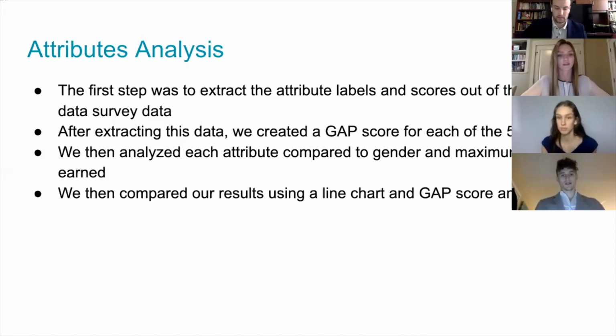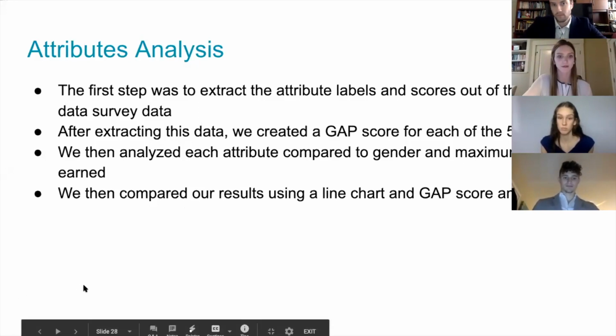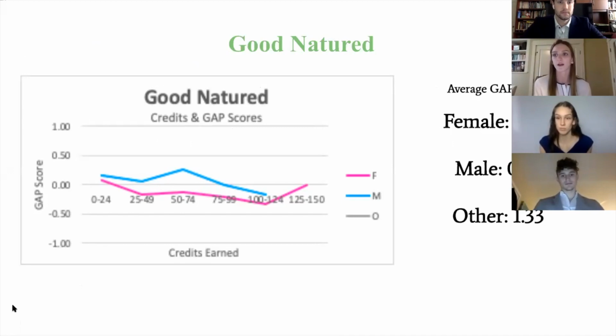The first step was to extract the attribute labels and scores out of the raw survey data. After this, we created gap scores between the true and important questions. And then we analyzed each attribute compared to gender and maximum credits earned. We did this comparatively across all 5 attributes. For the good-natured question, the question we asked here was, is it true/important that TWU is a good-natured organization?